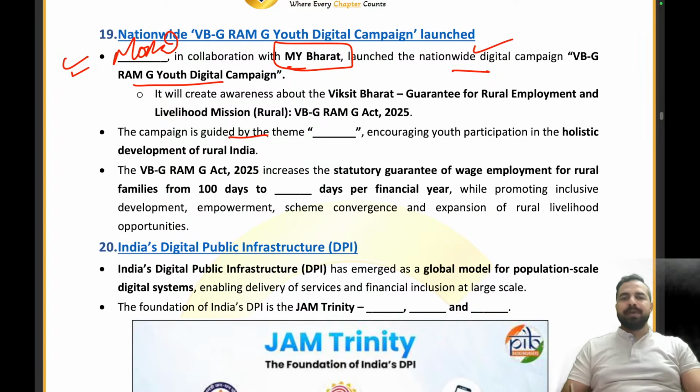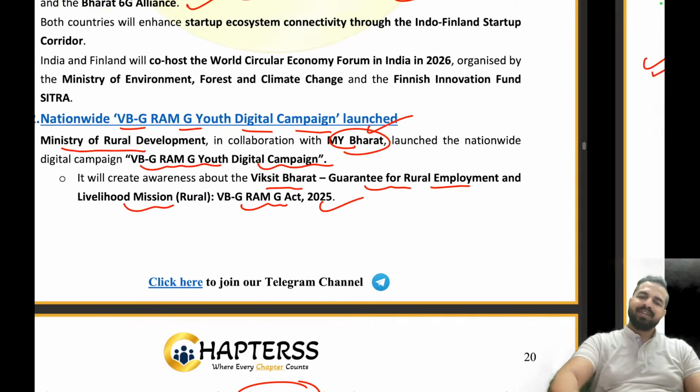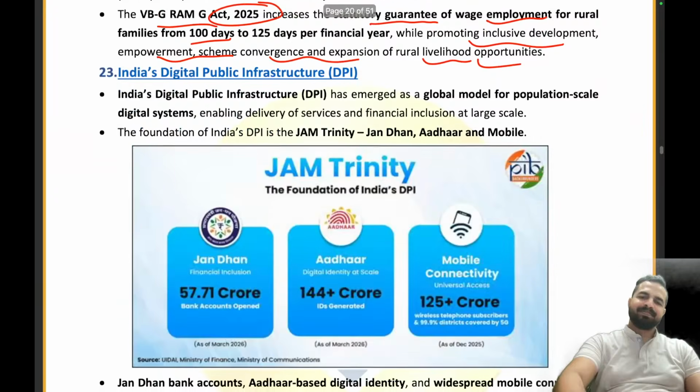The campaign is guided by the theme. What is the theme of the campaign? That was Youth Power, Progress of the Panchayat. Then, under the VBG Ramji Act 2025, the number of employment days for rural families has been increased from 100 days to 125 days. Clear to everyone? Absolutely right.